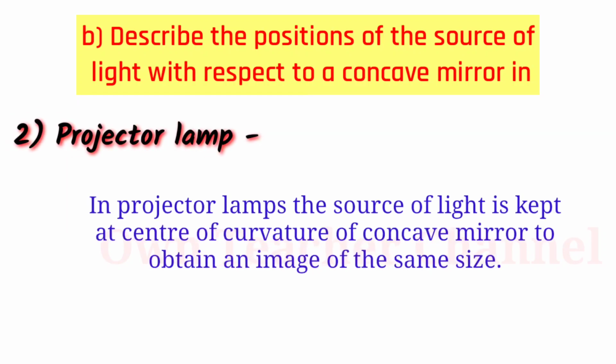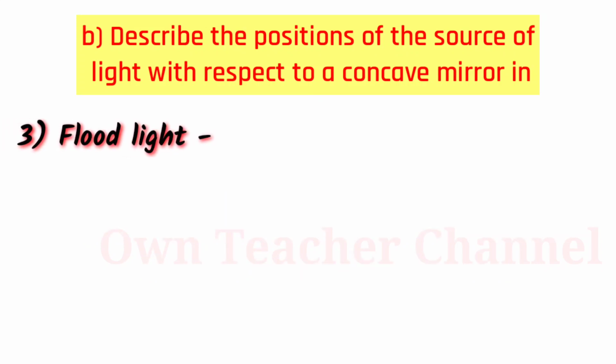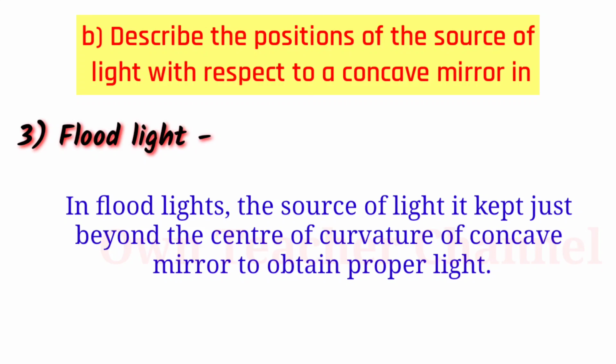In projector lamps, the source of light is kept at the center of curvature of the concave mirror to obtain an image of the same size. Floodlight: in floodlights, the source of light is kept just beyond the center of curvature of the concave mirror to obtain proper light.